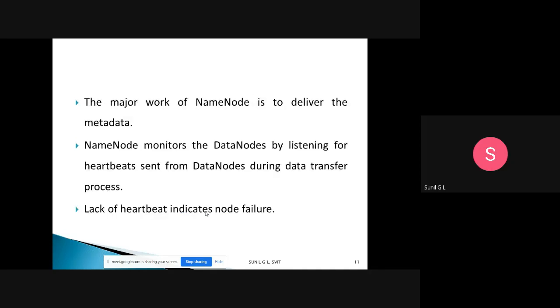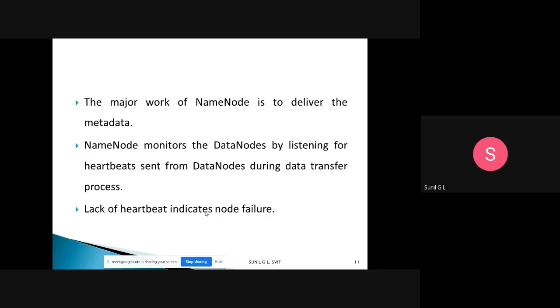So this is the read operation. What is the major work of the name node? The major work of the name node is to manage the metadata. The name node also monitors the data nodes by listening for heartbeats sent from the data nodes during the data transfer process.